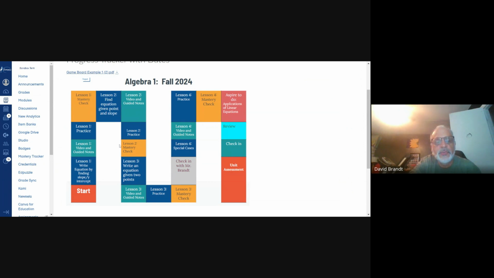And the yellow that you see, that kind of pops out a bit. Those are called mastery checks. I don't like to use the word quizzes because quizzes kind of implies a one and done thing. That's not what mastery checks are. Yes, they'll count as a quiz grade. However, they are designed to measure your progress and show that you've mastered a topic. If you have not mastered a topic, you will get a chance to go back and re-practice that, brush up on it, and try it again.